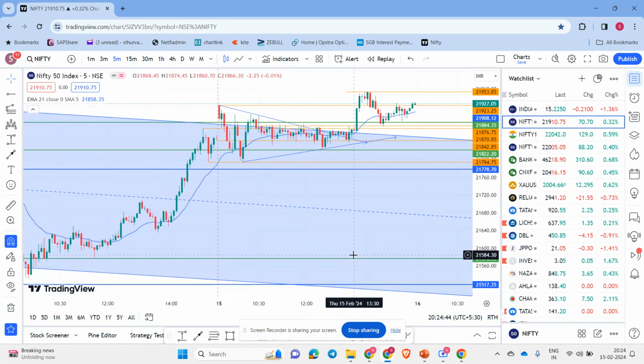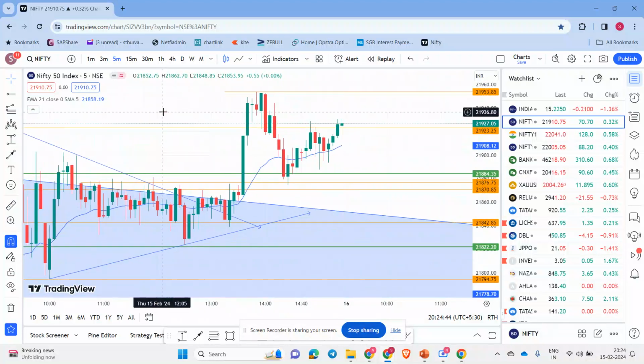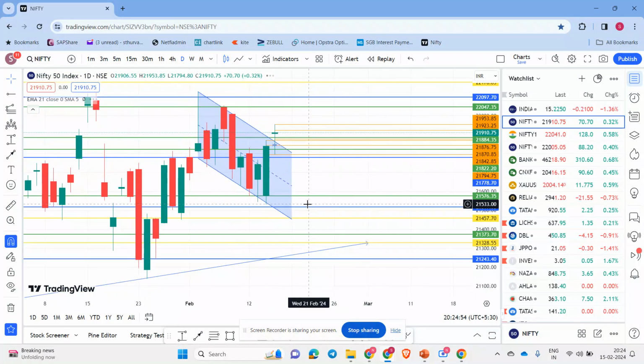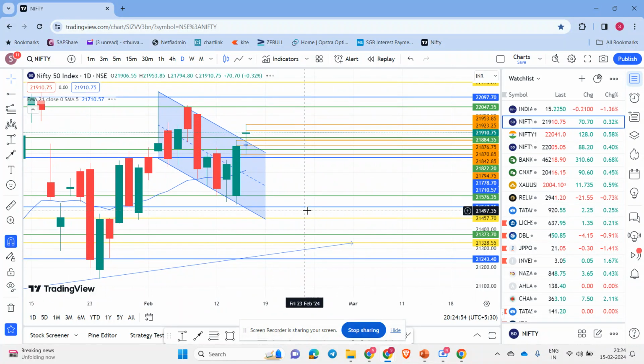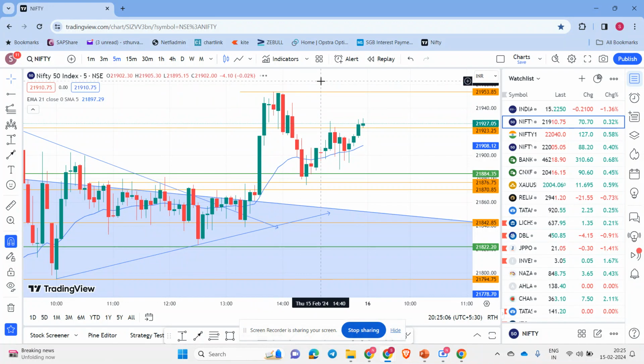I mean, the market is going to continue tomorrow also. Let's discuss what we can expect tomorrow. If you look at the 30-minute chart, it has now almost broken this channel that it was in for at least two weeks, so it has now given a breakout. The simple thing is, if it breaks above the top again,